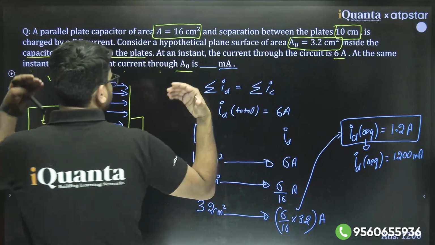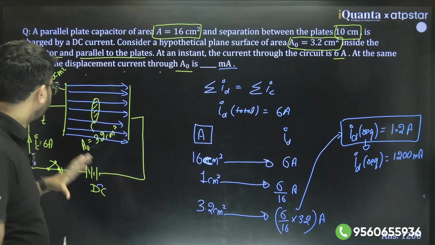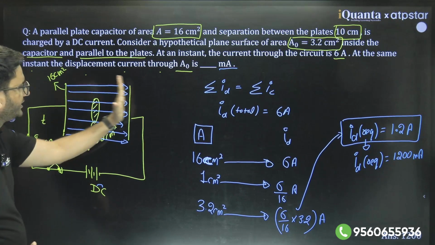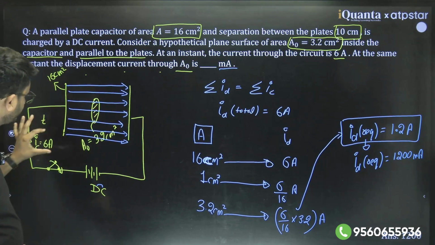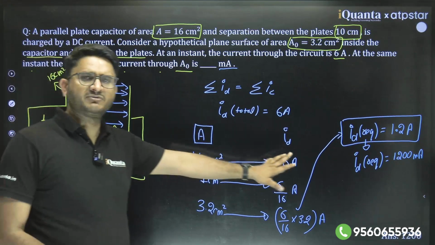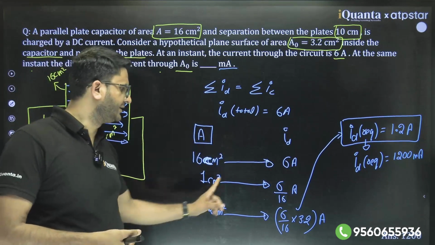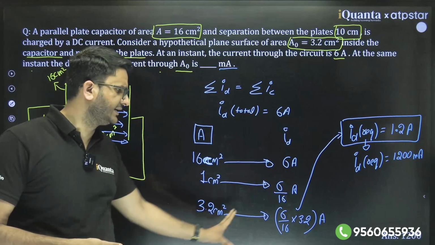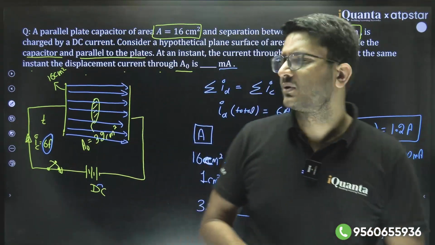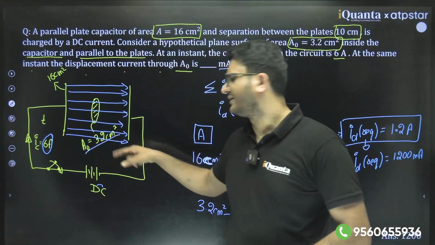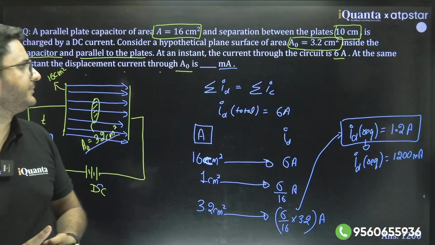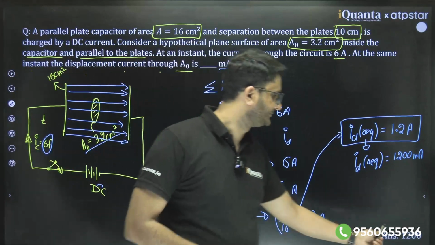But first you should have this understanding that whatever the current flowing through the wire, to maintain the continuity, the total displacement current should be same. Then for 16 centimeter square it would be this, for 1 centimeter square it would be this, and for any given area you will multiply 6 by 16 into the area required. Okay. So through this area, this would be 1.2 ampere or 1200 milliampere. So answer would be 1200.